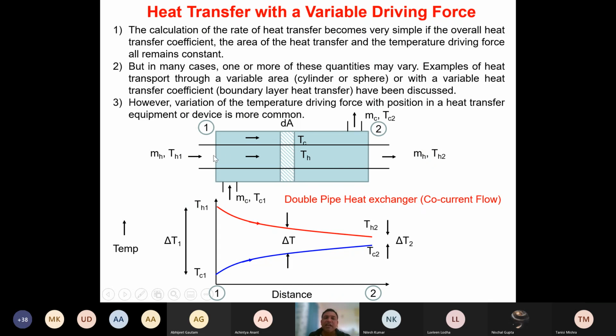Delta T1 here you can calculate, delta T2 here you can calculate, and based on that you can calculate delta T LMTD, which accounts for the change in this delta T across this length. So only by looking at these end values you are accounting for the effect of change in the temperature across this length.